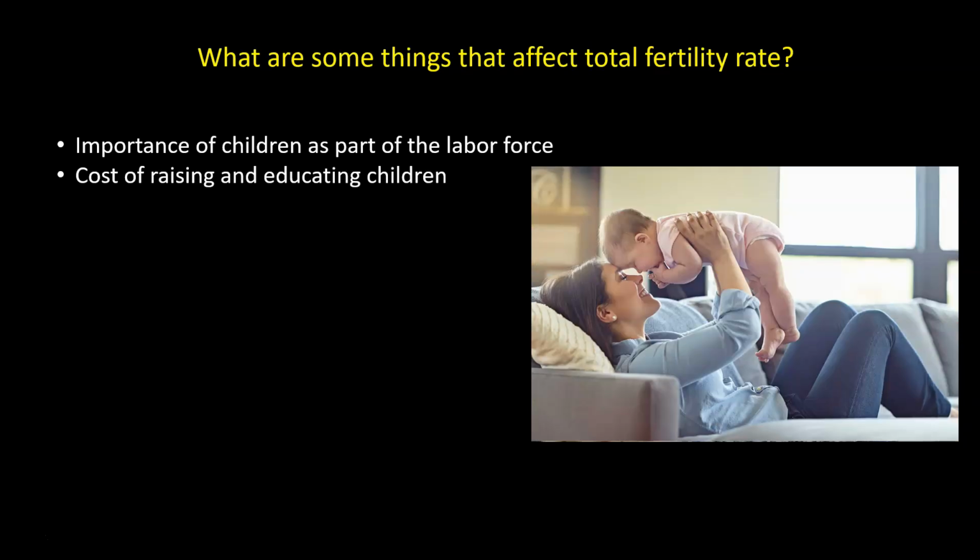Another economic factor is the cost of raising and educating children. In more developed countries like the United States, raising children is costly because they don't enter the workforce until they're in their late teens or 20s. The cost of raising a child to the age of 18 in the United States is about $245,000. That doesn't include college, that's only up until the age of 18. Because of the costly nature of raising children in these countries, fertility rates are lower.